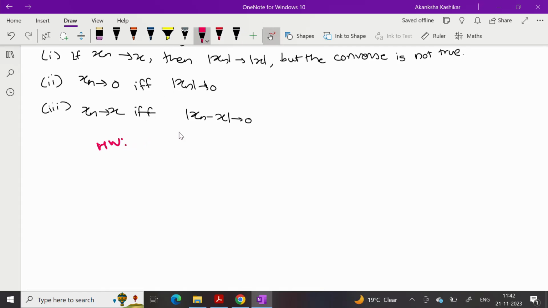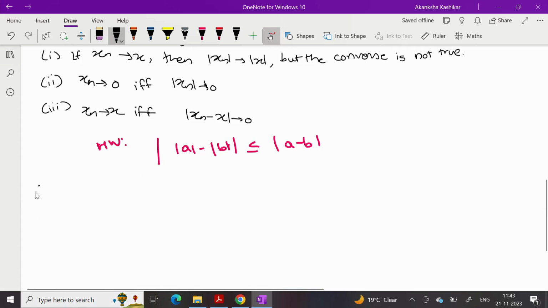Homework is to prove that, in general terms, mod of mod a minus mod b is less than or equal to mod of a minus b. It is quite easy to prove. You just have to use the triangle inequality and then the definition of modulus, nothing else. So this is homework.